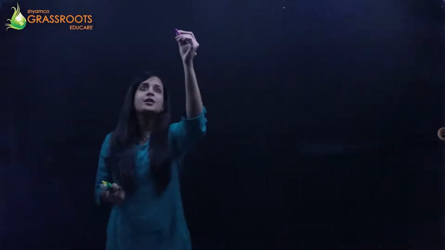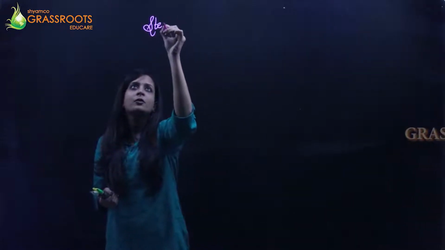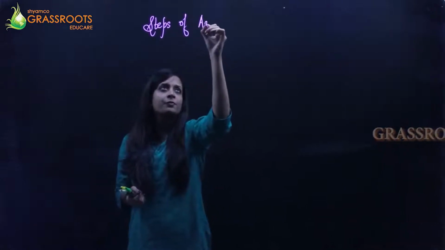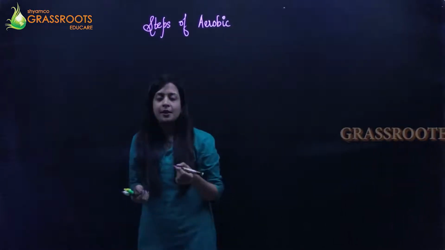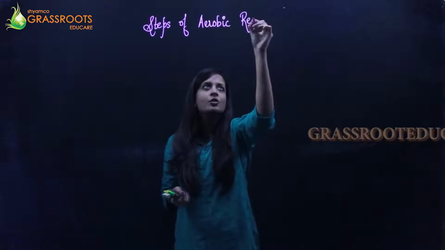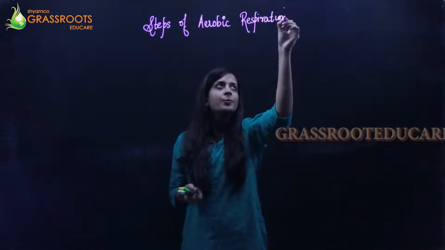So now we will be studying about the 3 steps of aerobic respiration. Okay, since most of the animals respire aerobically, that is I told you that aerobic respiration takes place in the presence of oxygen. So we'll be studying the steps of aerobic respiration.